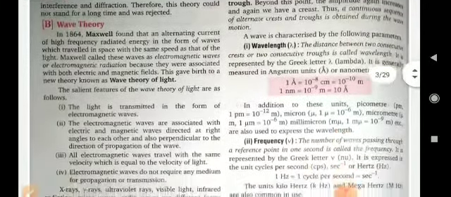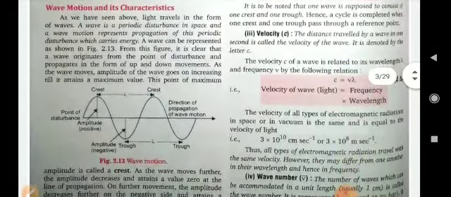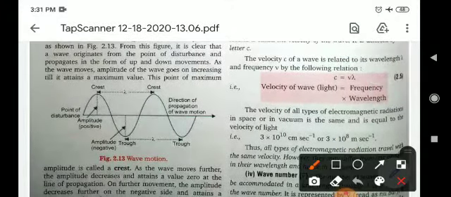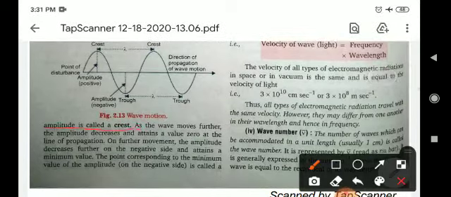So first was the crest. As the wave moves, the amplitude of the wave goes on increasing till it attains a maximum value, and this point of maximum amplitude is called a crest. As the wave moves further, the amplitude decreases and attains a value of 0 at the line of propagation.